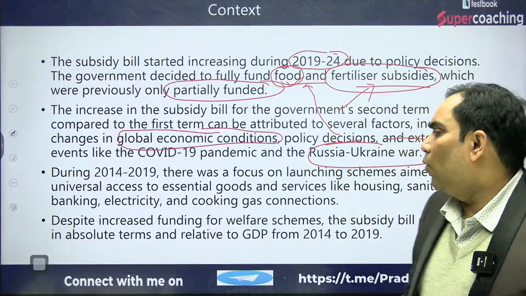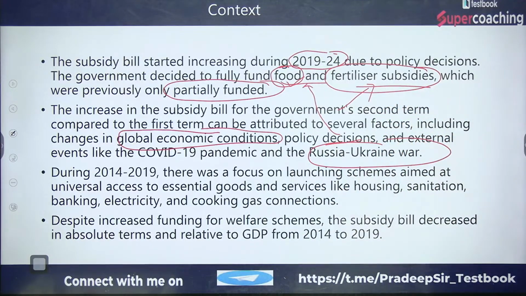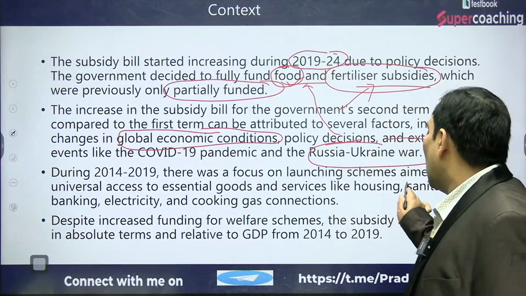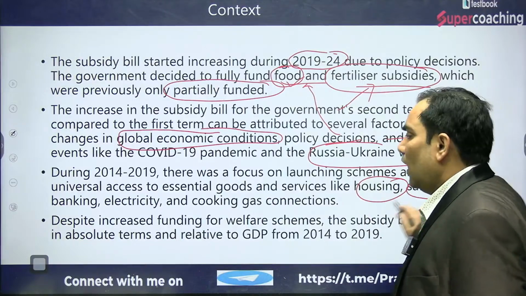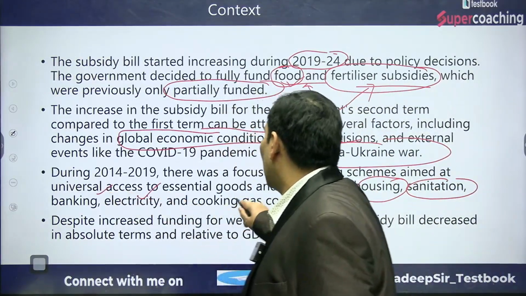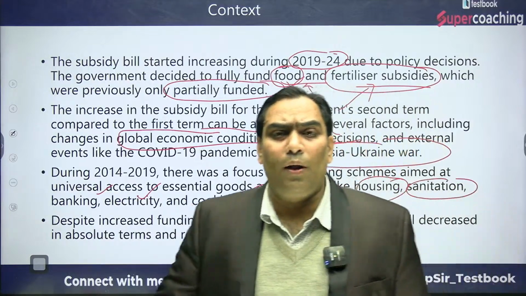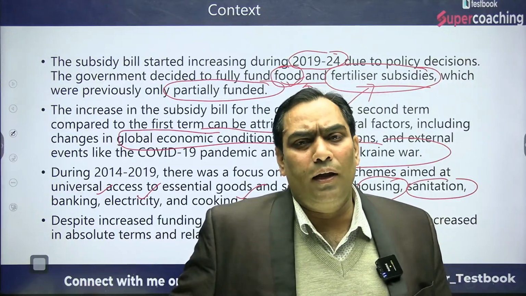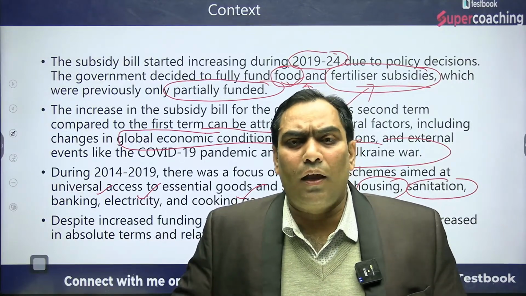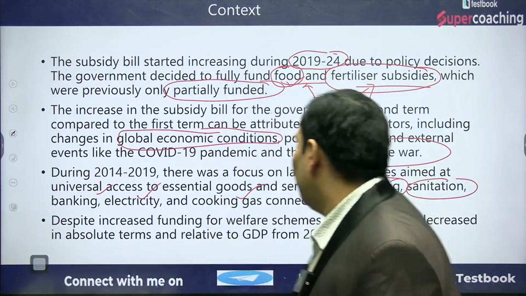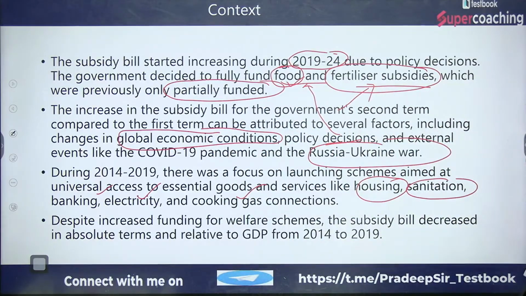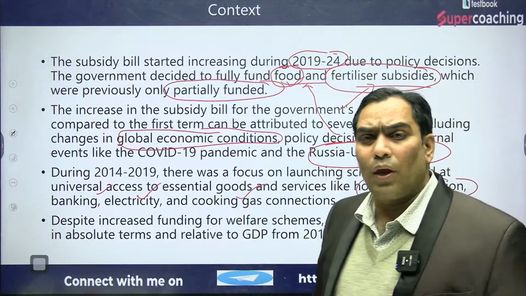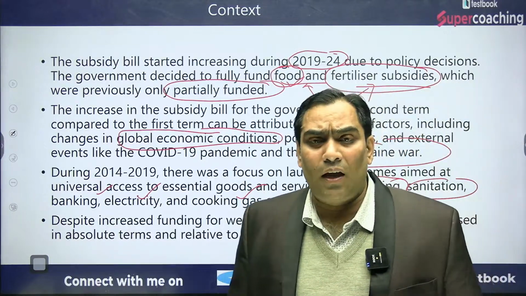Although during 2019 there was a focus on launching schemes aimed at universal access to essential goods and services like housing, sanitation, banking, electricity, cooking gas, etc. That means, as I talked about, in the first tenure of the Modi government, from 2014 to 19, the government took more welfare measures in terms of housing, sanitation, banking, electricity, and cooking gas connections.